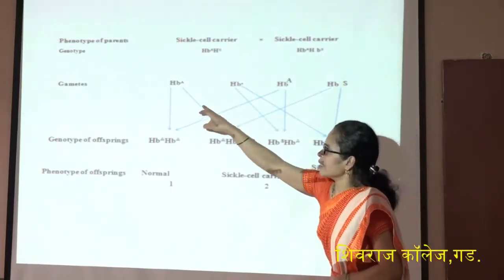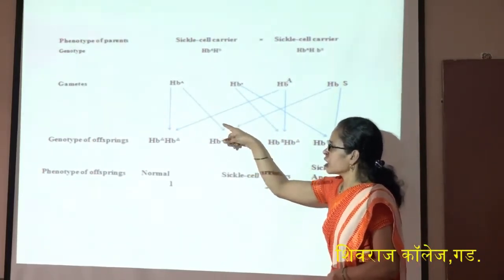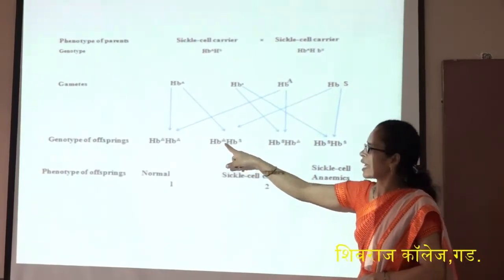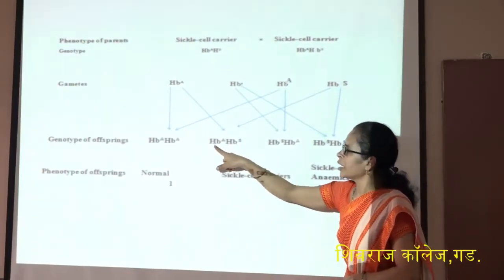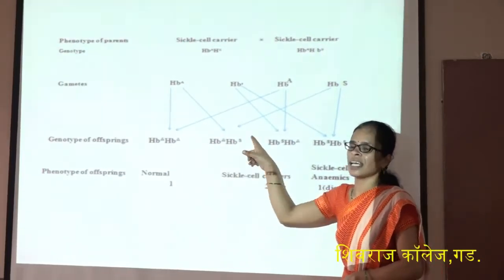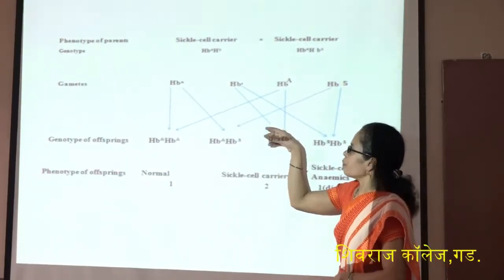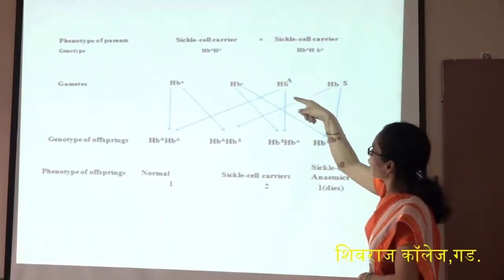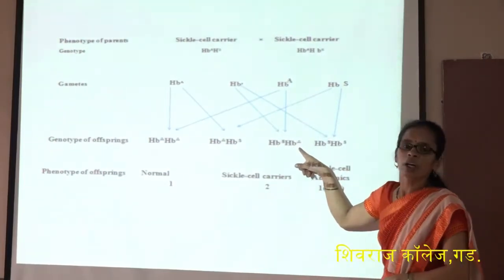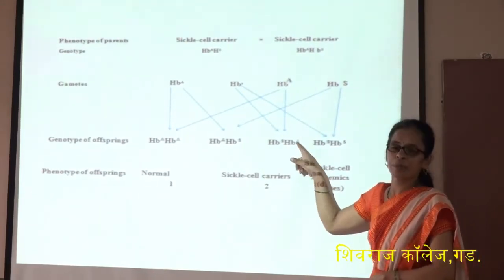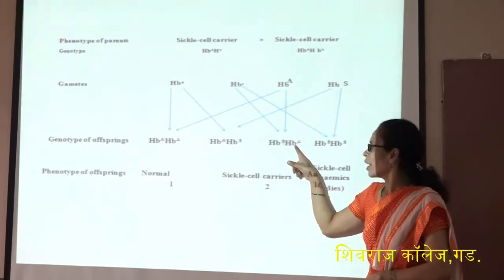When HBA is crossed with HBS, the genotype is HBA HBS, a sickle cell anemia carrier. Similarly, HBS crossed with HBA is also a carrier.